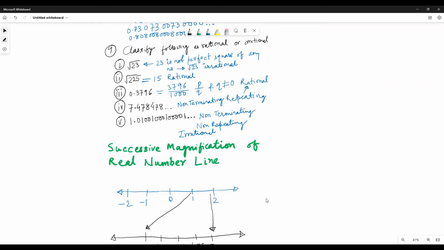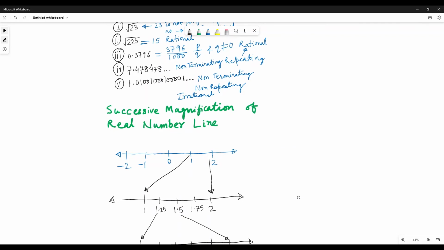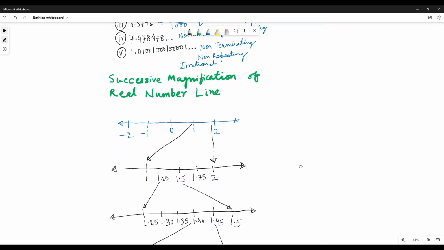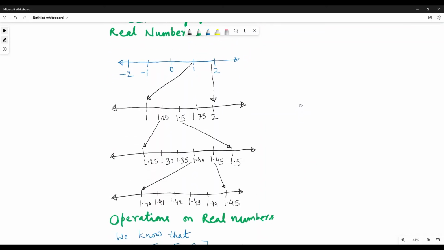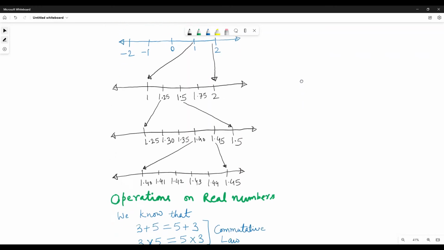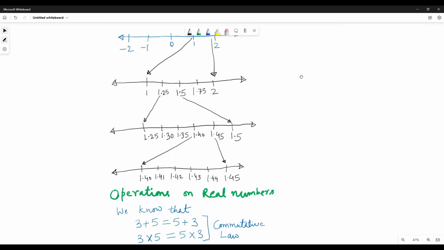Successive magnification of the real number line. So I told you that on the number line lie an infinite number of points, right? So you can go on magnifying the number line and you can see all the numbers between them. Like between 1 and 2 lie 1.25, 1.5, 1.75. If you magnify 1.25 to 1.5, you have these numbers.